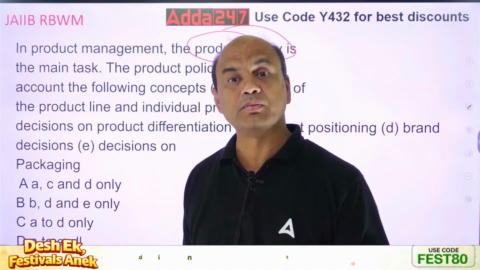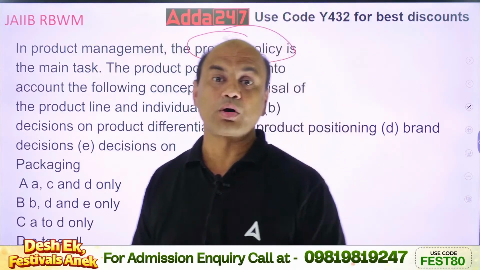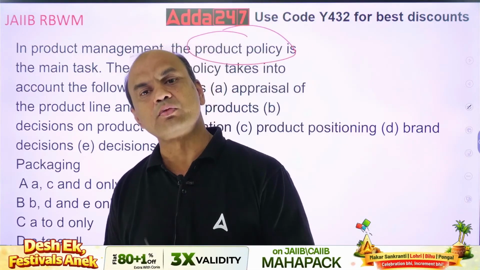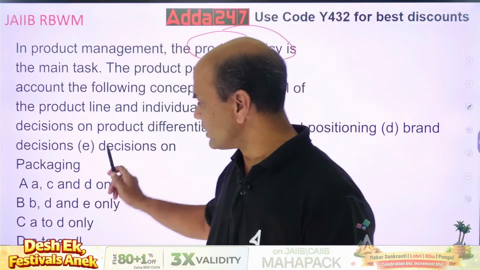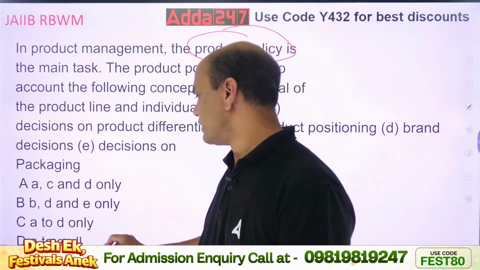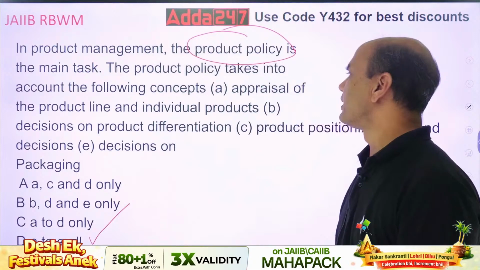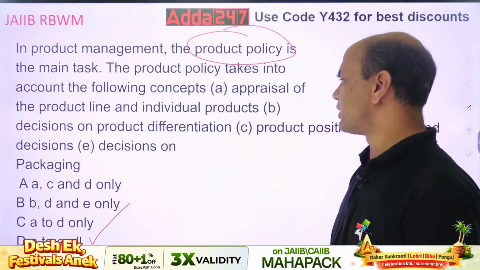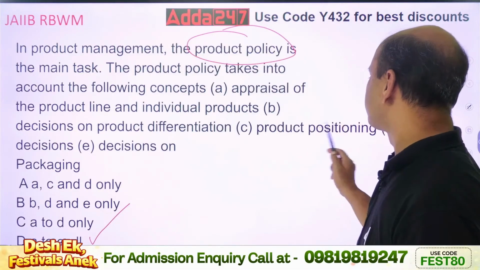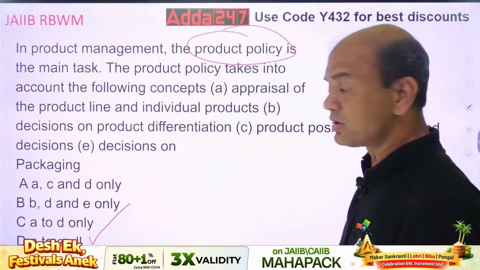Debit card withdrawal limit 1 lakh. Health insurance free. Augmentation, that is called as augmentation. So product policy will look at what? Product policy will look at all these 4. A, B, C, D, E, 5 in fact. So it is A to E, all of them. Okay? Appraisal of product line and individual products, decision on product differentiation, product positioning, brand decisions and decisions on packaging, all of them.